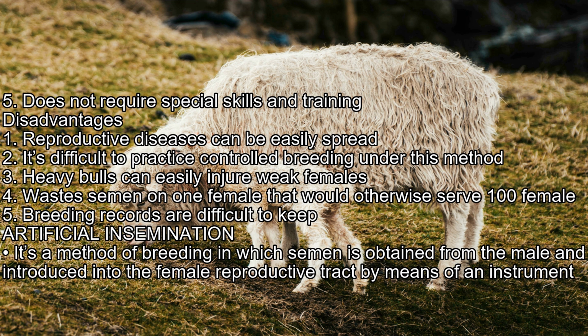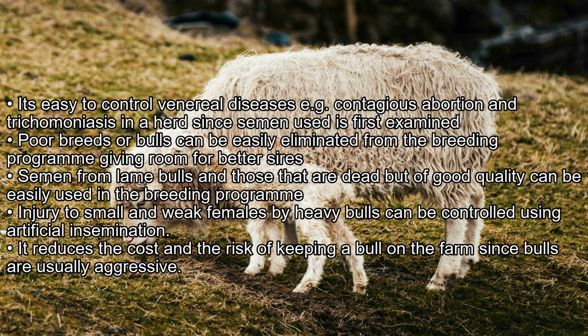Artificial insemination. It's a method of breeding in which semen is obtained from the male and introduced into the female reproductive tract by means of an instrument. Advantages of AI. It's easy to control venereal diseases, e.g. contagious abortion and trichomoniasis in a herd, since semen used is first examined. Poor breeds or bulls can be easily eliminated from the breeding program, giving room for better sires. Semen from lame bulls and those that are dead but of good quality can be easily used in the breeding program. Injury to small and weak females by heavy bulls can be controlled using artificial insemination.